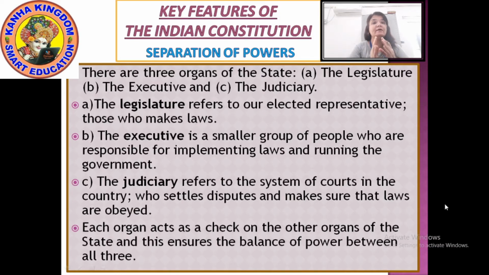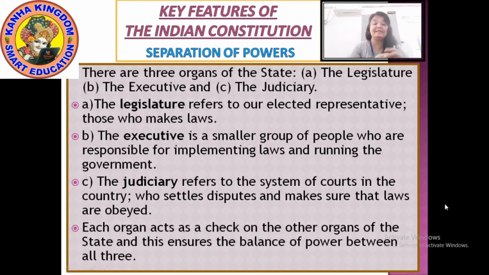One organ acts as a check on the other organ. Now the laws which are being made by the legislature are being implemented by the executives. Okay? And whether the laws are implemented or not, or whether they are being disobeyed by the citizens, all are being watched by the judiciary.